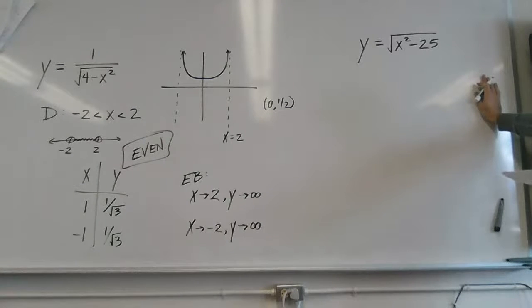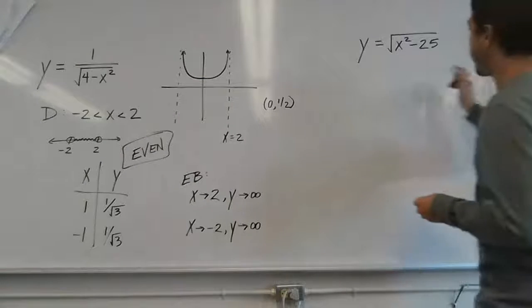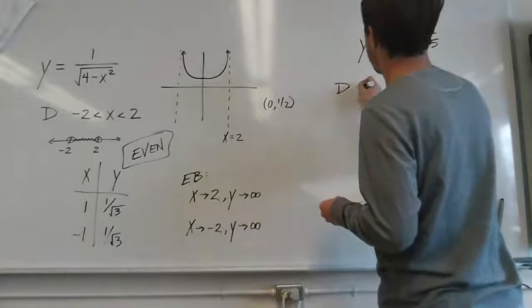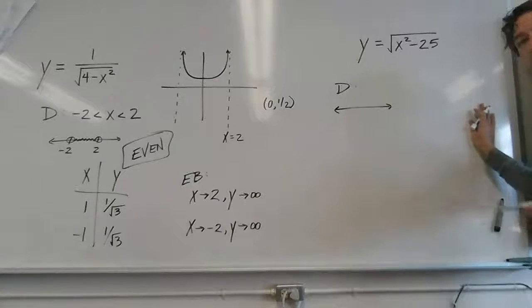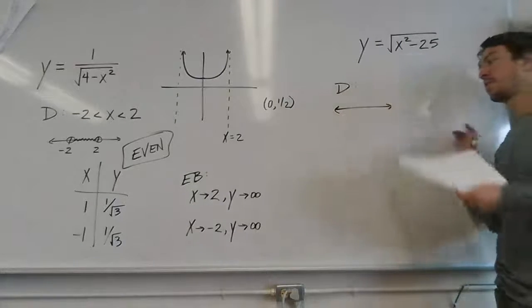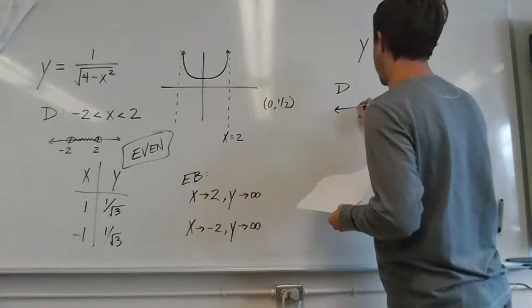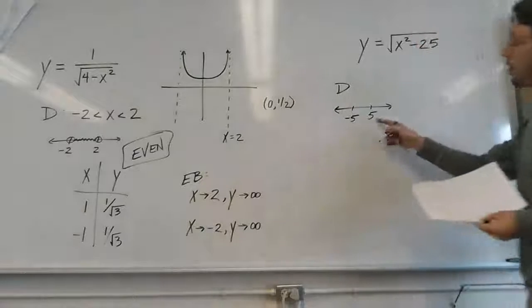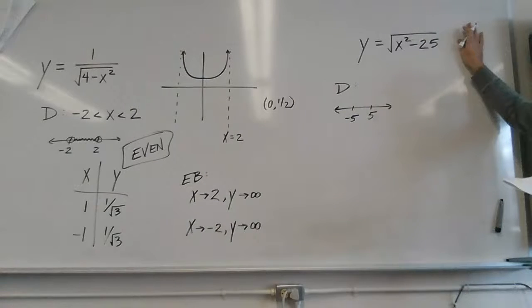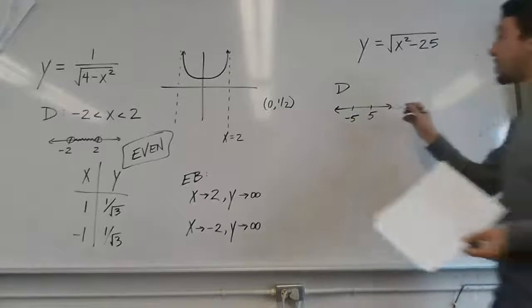So what does this look like? Well, let's get the domain first of all. 5 is fine. 5 and -5 are not underneath anything, so it can be 0. If you plug in 5, it reads square root of 0. Is square root of 0 okay? 0. So 5 itself is okay.